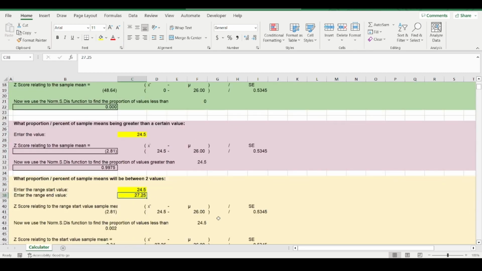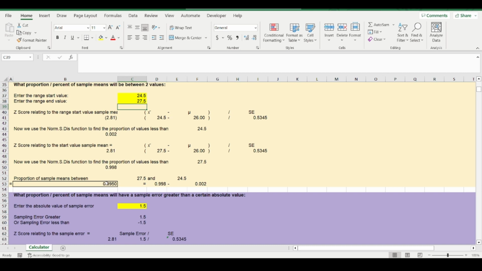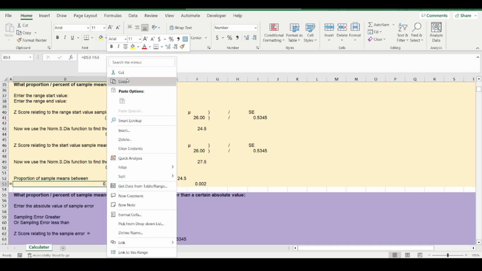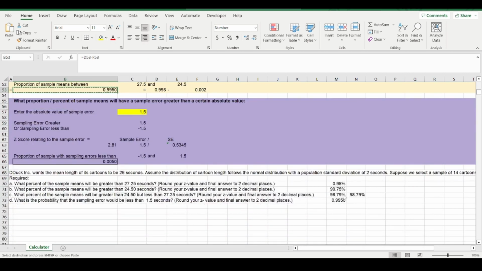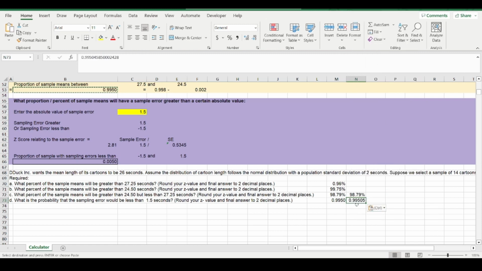So 26 plus 1.5 is 27.5, which means we expect 99.5% of means to be in that range. So it does match up.